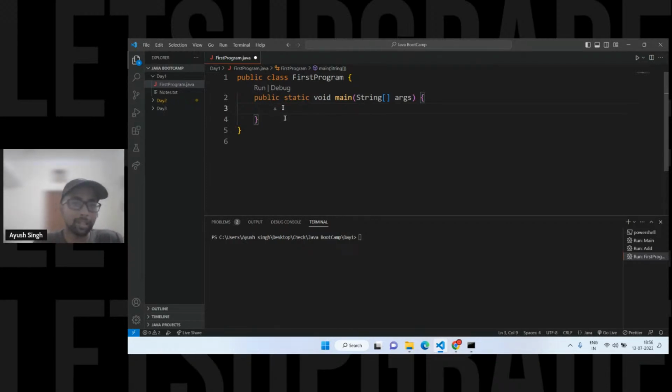Exactly. File name and the class name should be the same. If you're using VS Code and the extension, it will automatically create it with the same file name. You don't have to worry. It will allow you to debug the code and run the code. In day 3, I'll tell you how to debug the code. That's one of the important things.